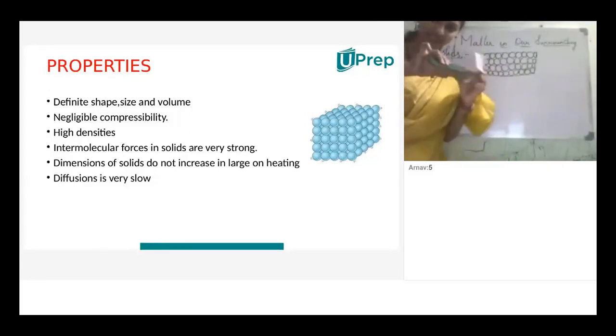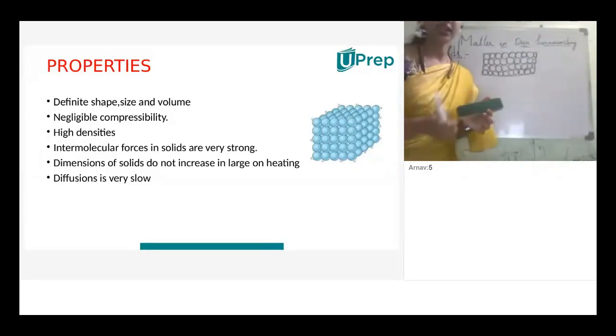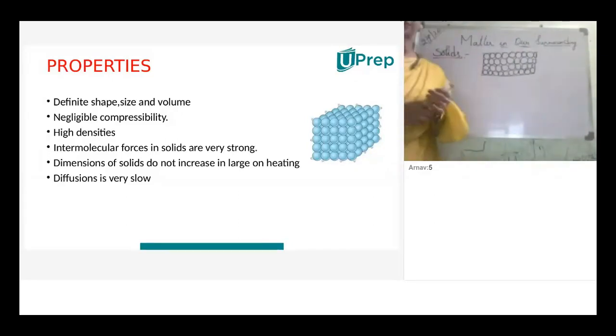That means when I want to compress this solid, is it compressing? Is the shape changing? No, ma'am. That means the compressibility is negligible. The compressibility is negligible.